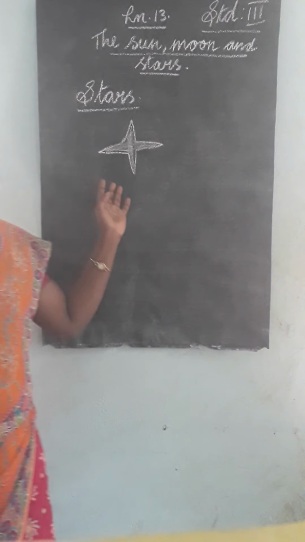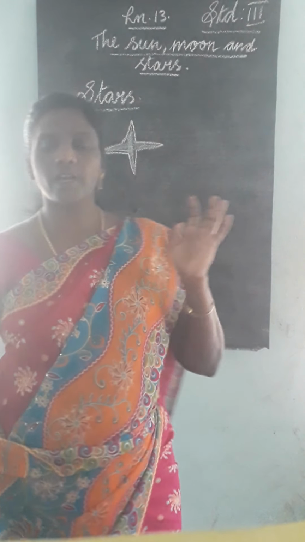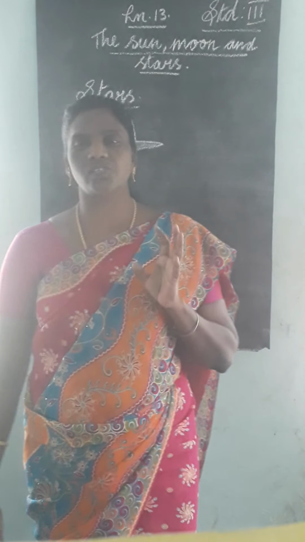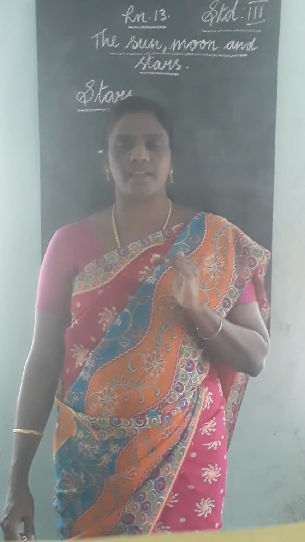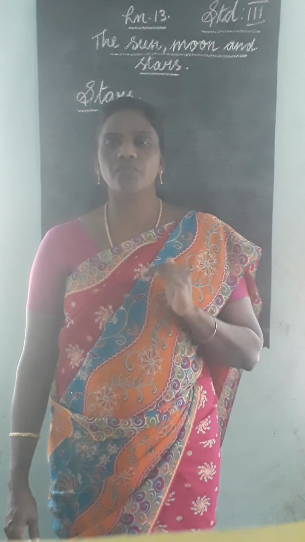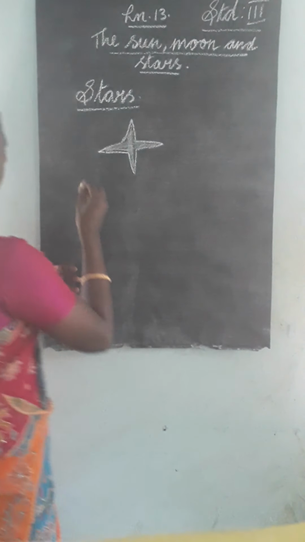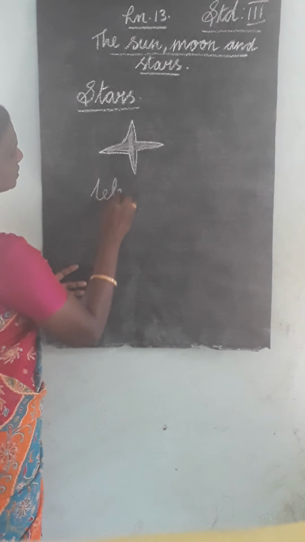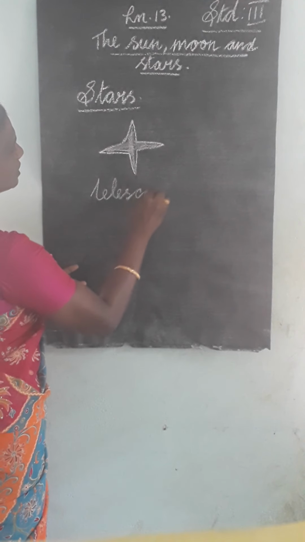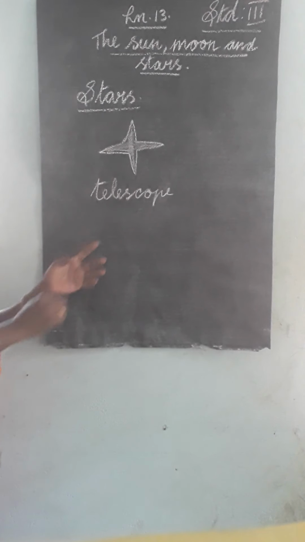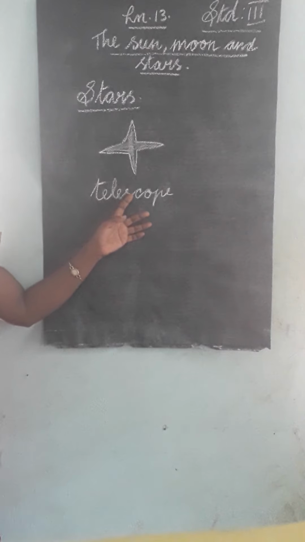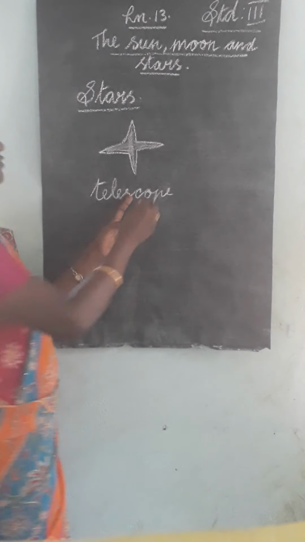Then, to look at the moon and the stars in the sky at night, we use an instrument called a telescope. What instrument? Telescope. So this telescope helps us to see far off objects.